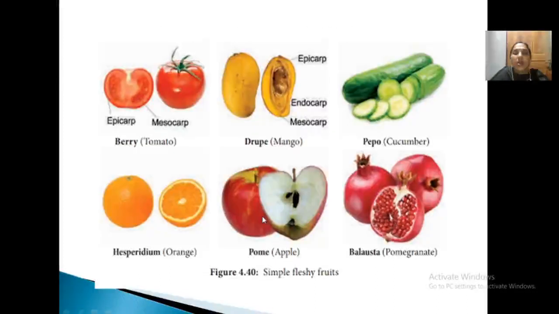Understood? Okay. So these are the berry, drupe, peppo and balausta. What is the condition of balausta? The outer is very hard. Okay. Then the center is also hard. The middle has a seed-bearing juicy structure. Okay. This is a pome. This is a hesperidium. When you cut it open, a multilocular, many-carpelled, syncarpous structure is present. Clear? This is developed from an inferior ovary. This receptacle or fleshy part is also involved in the formation of the fruit. This peppo is also tricarpellary, unilocular, with parietal placentation. Understood? So what is drupe? Outer epicarp, middle mesocarp and inner endocarp. Clear?